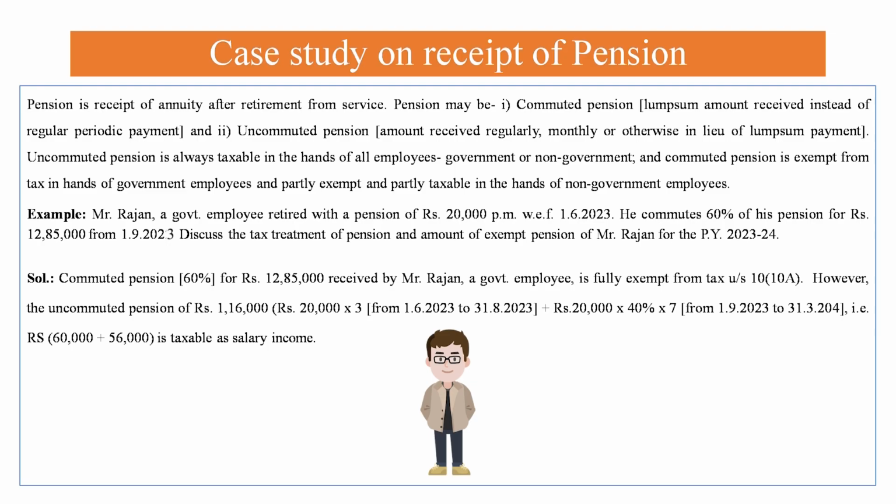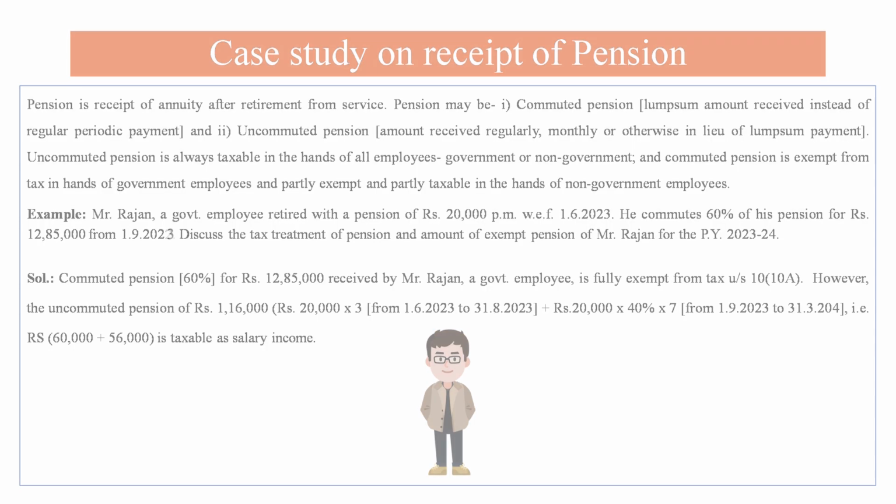However, uncommuted pension, that is 20,000 per month into 3 months from 1st June 2023 to 31st August 23, will be considered, plus 20,000 at the rate of 40%, because 60% is already commuted, for the remaining 7 months. It comes to rupees 60,000 plus 56,000, that is 1,16,000. It is taxable as salary income as it is uncommuted pension. Commuted pension is fully exempt.